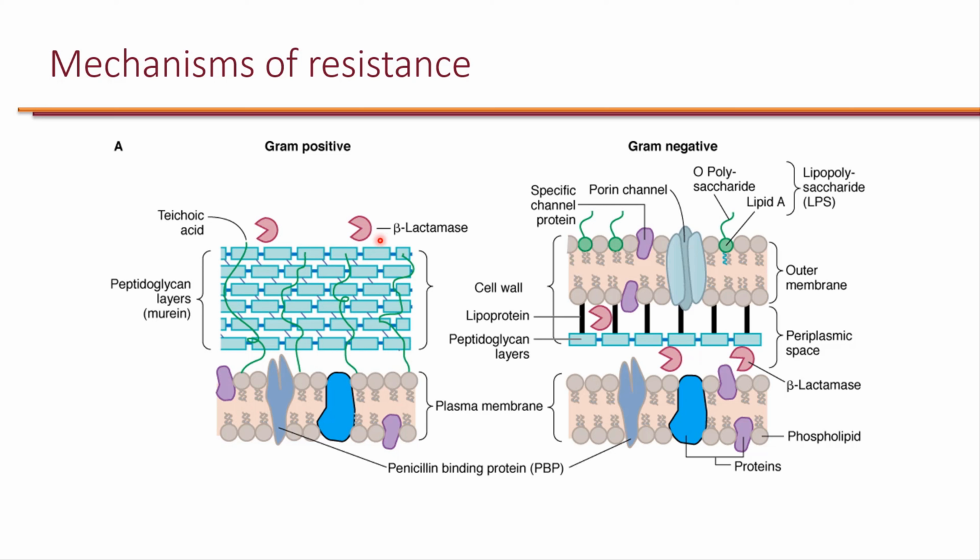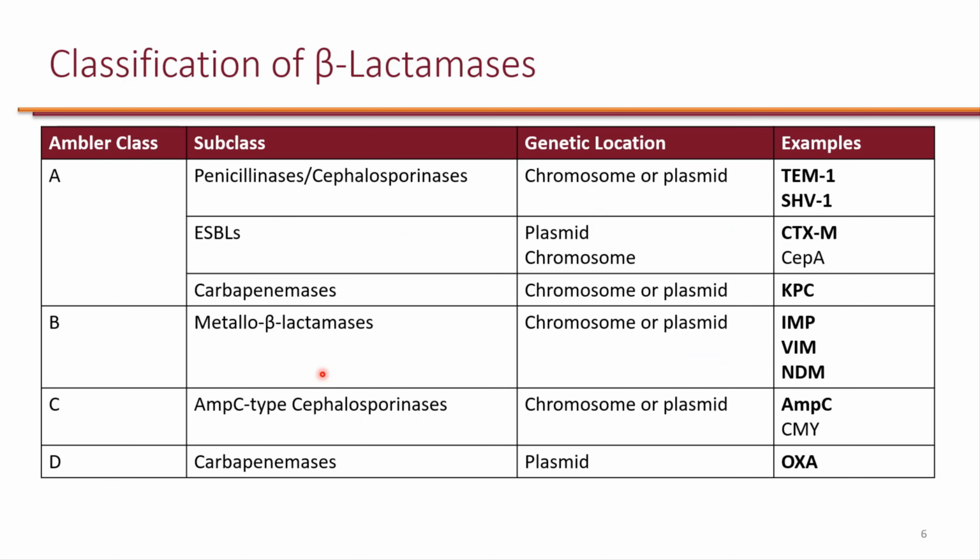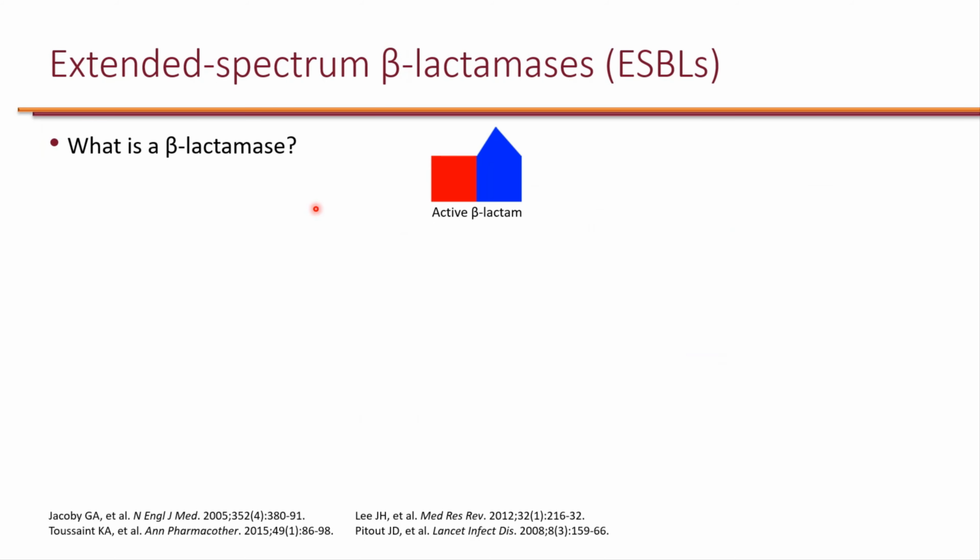This basically shows you that with gram-positives, they are likely to lose a lot of these beta-lactamases to the environment because there is nothing to hold all these beta-lactamases as they're being made by the bacteria. Whereas for gram-negative organisms, because of the outer membrane, they can hold on to beta-lactamases. So this is more cost efficient for gram-negatives. So you will see that beta-lactamase production is a lot more common in gram-negatives compared to gram-positives.